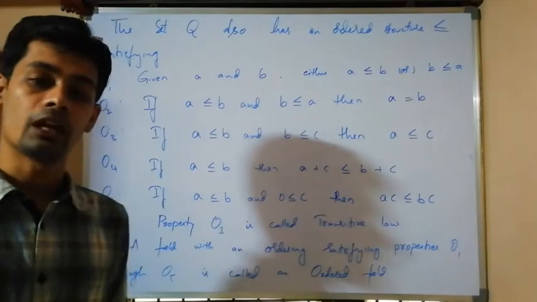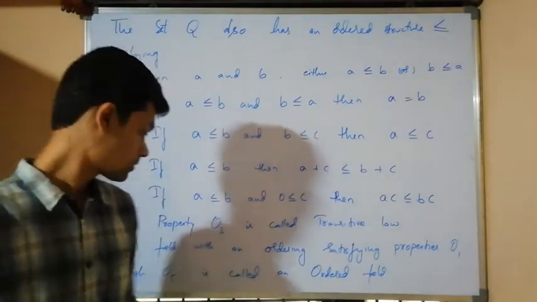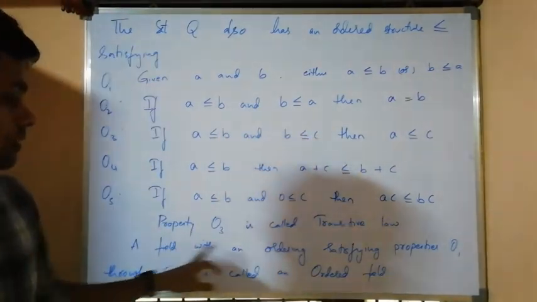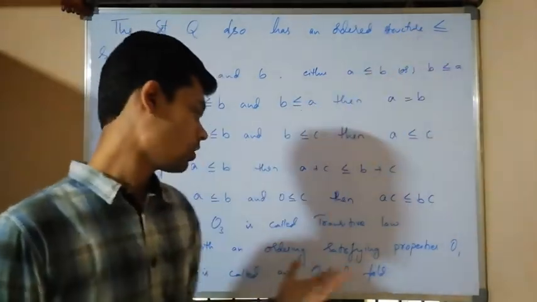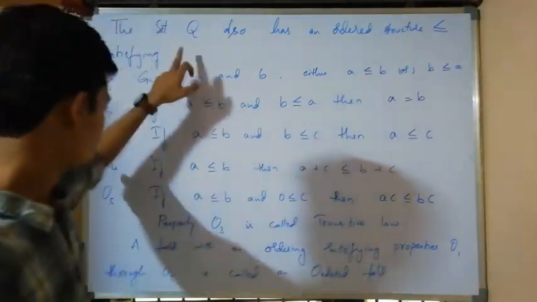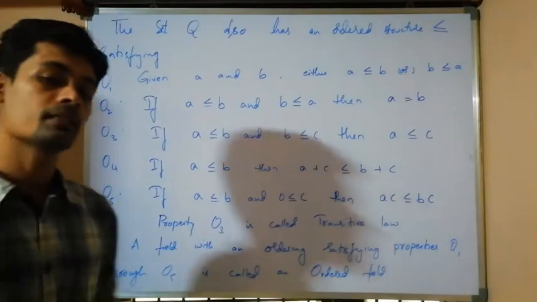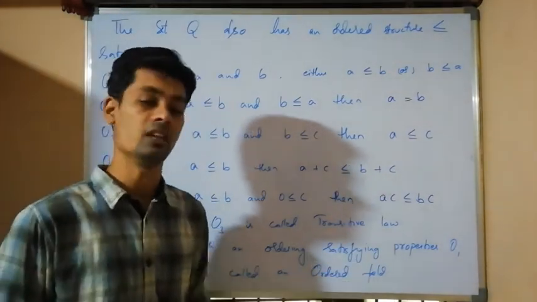Any field with an ordering structure satisfying these 5 properties is said to be an ordered field.